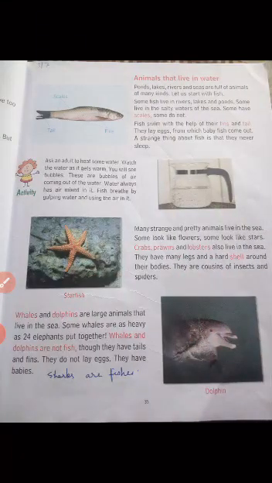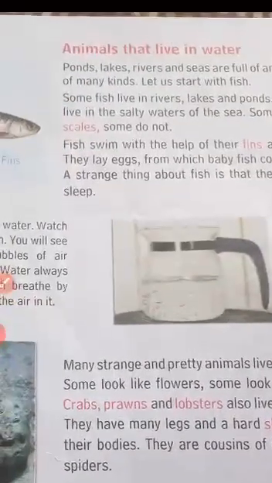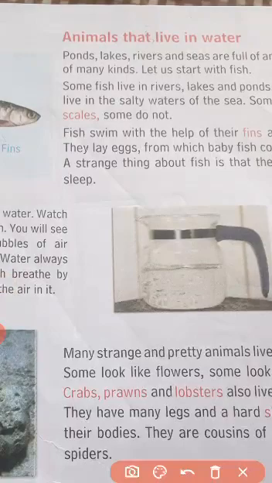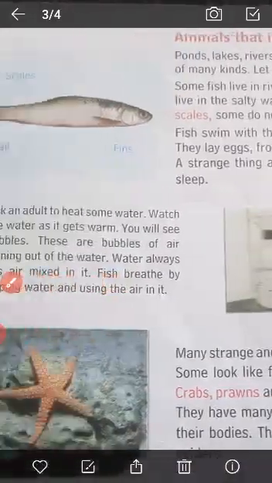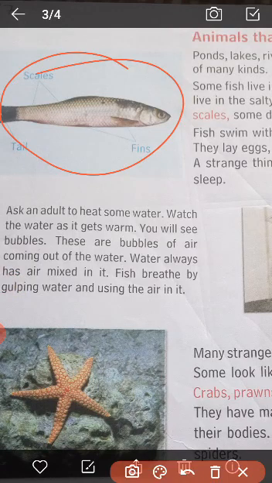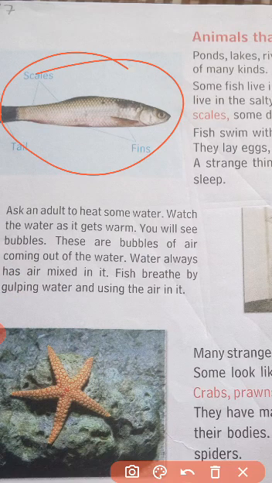Now we will see about the different categories of animals, like animals that live in water, animals that live in land, and animals that live in air. So first come the water animals. We all know fish is one of the water animals. We are all acquainted with the fish. Now, how does a fish live in water? What is there which is helping the fish to live in water?